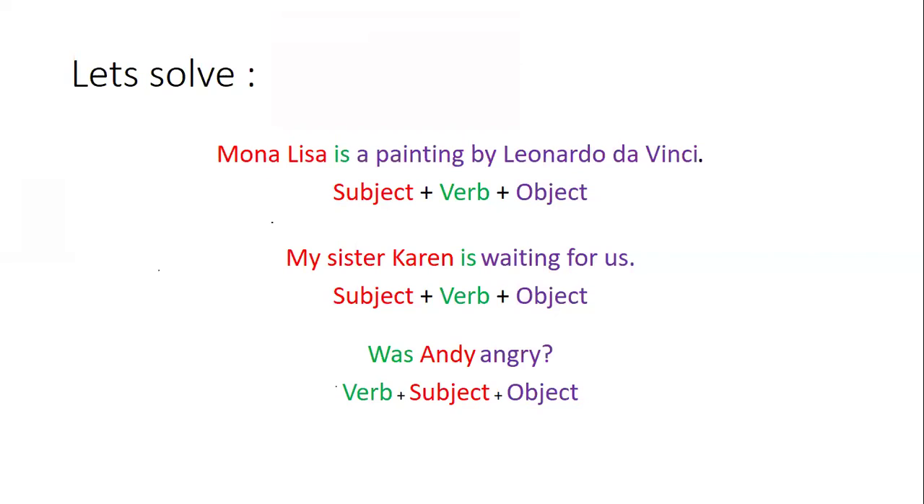Was Andy angry? See, this is an interrogative sentence. We are asking a question. So now the placement of verb, subject and object has changed. Now you can see in this sentence, the verb is placed first, then comes our subject, and then there is an object. So was is the verb, Andy is the subject, and angry is the object. Was Andy angry? The naming part is Andy, and was angry is our predicate.